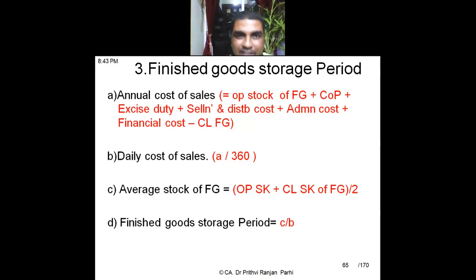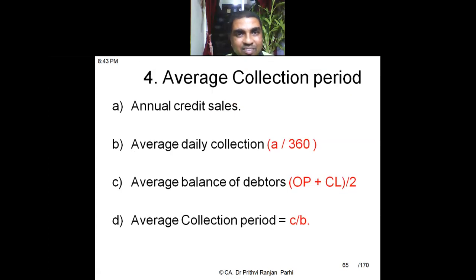So excise duty, if it is there, has to be added, plus selling and distribution cost, plus administration cost, plus financial cost like interest, etc., minus closing finished goods. Then I will be getting annual cost of sales. The daily cost of sales is divided by 360. Then average stock of finished goods is opening stock plus closing stock of finished goods divided by 2. So finished goods holding period is C by B.